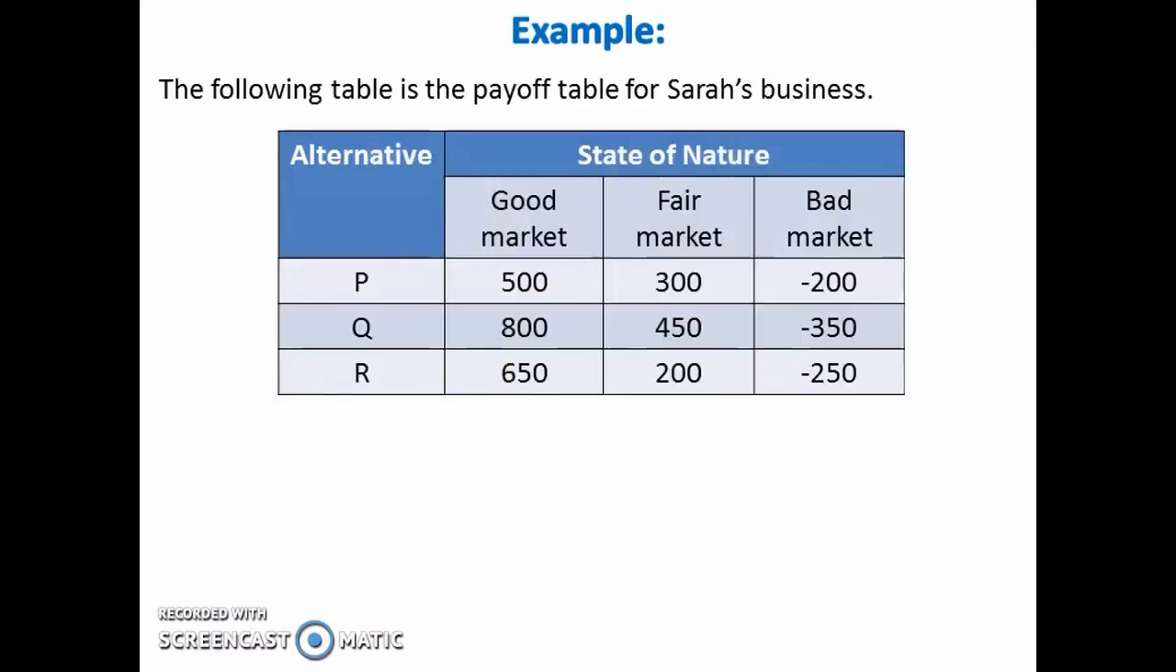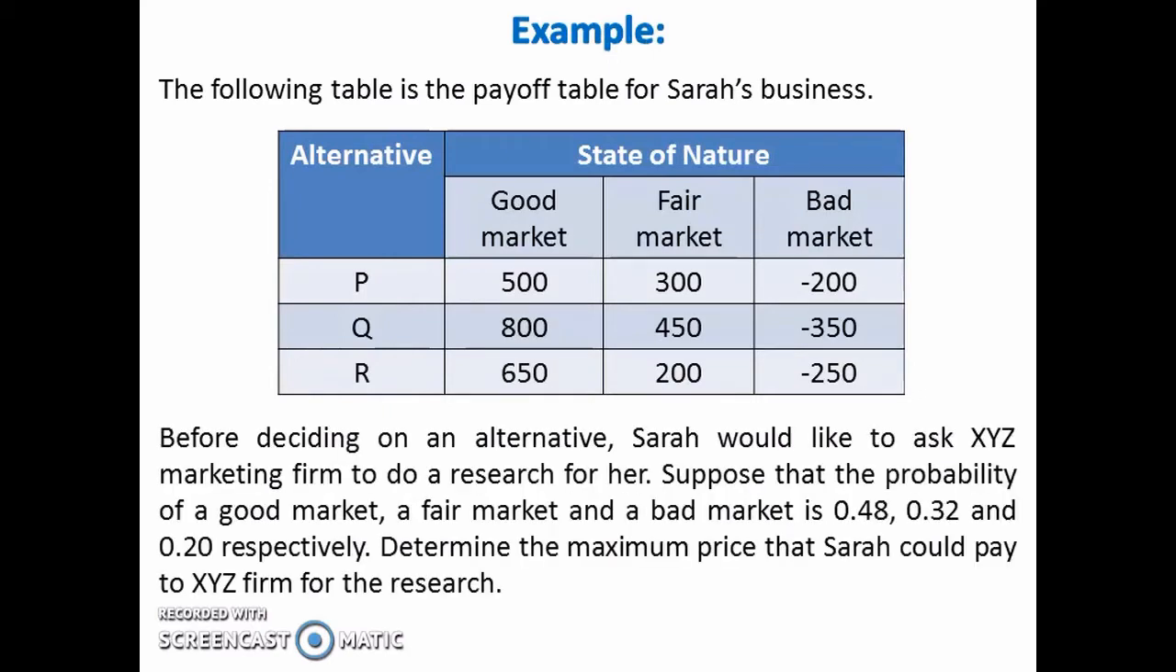Let's look at an example. The following table is the payoff table for Sarah's business. Before deciding on an alternative, Sarah would like to ask XYZ marketing firm to do a research for her. Suppose that the probability of a good market, a fair market, and a bad market is 0.48, 0.32, and 0.20 respectively. Determine the maximum price that Sarah could pay to XYZ firm for the research.